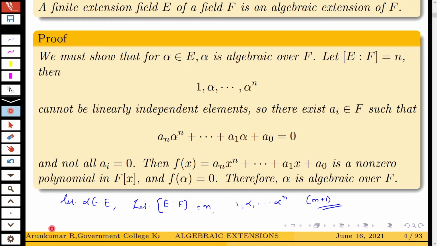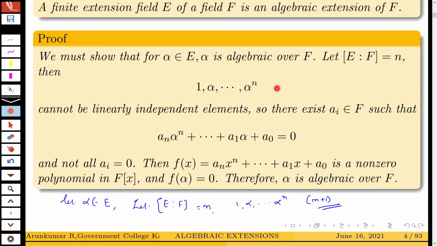So there exists ai in F such that an alpha raised to n plus etc. plus a1 alpha plus a naught equal to 0, not all ai equal to 0. You just go through the definition of linear independence.